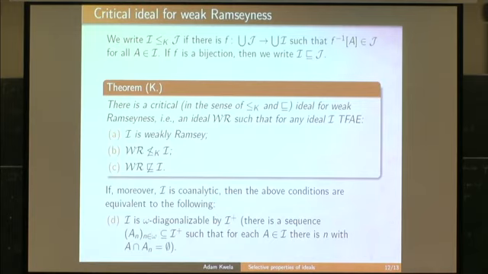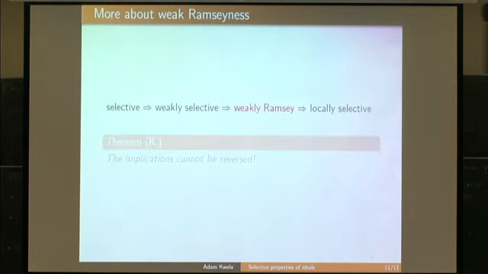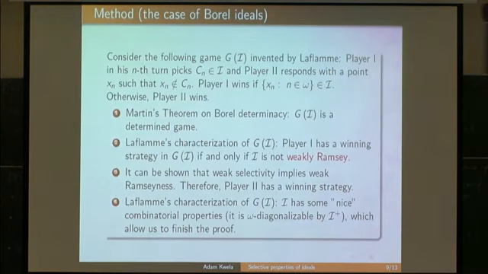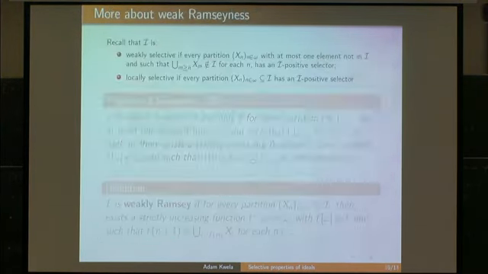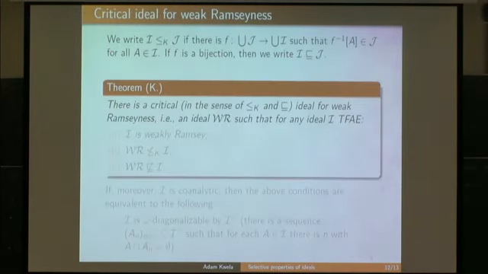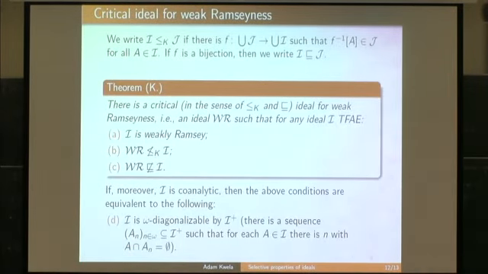Of course, this is also equivalent to saying that in this game player 2 has a winning strategy. So there is a fifth equivalent condition, that player 2 has a winning strategy in this game considered a few minutes ago.